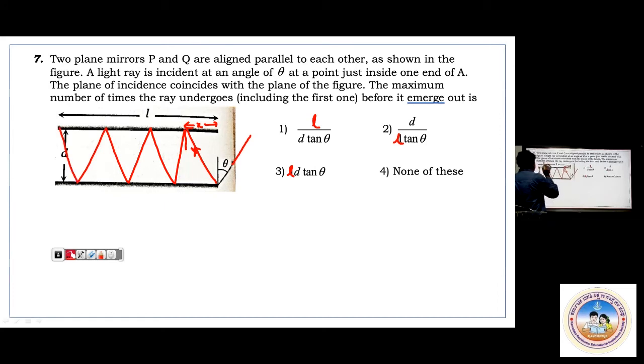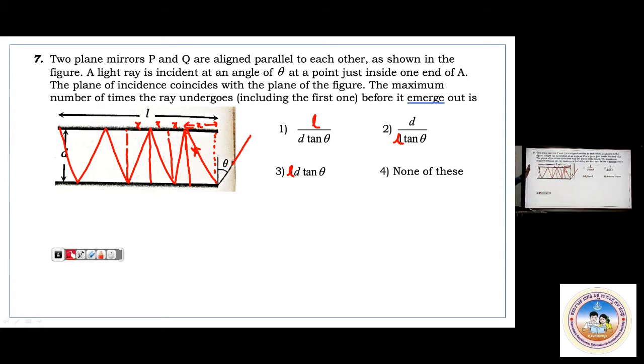Again, somewhere like this, let me say. You observe this. From here to here, x. Again, from here to here, it will be x. This is also x only. This is x. And again, this is x. If I take further, this will be x. That is the reason I'm putting, this is x. For each and every reflection, the distance covered is x. I hope you're getting it.